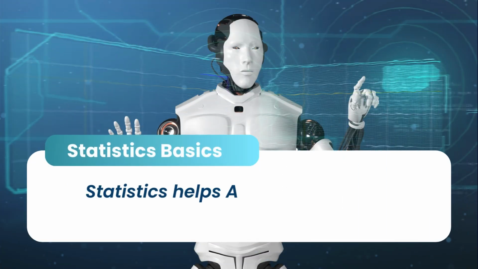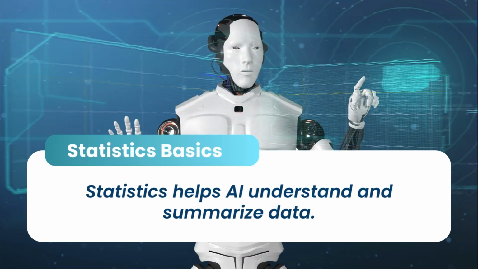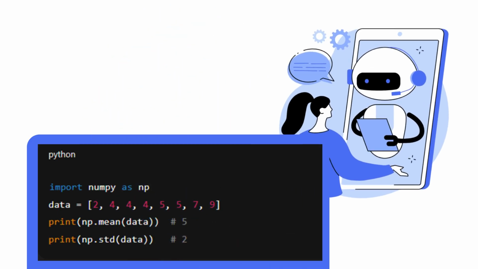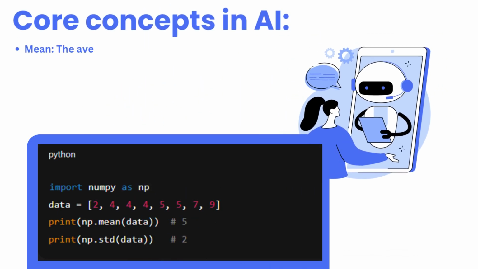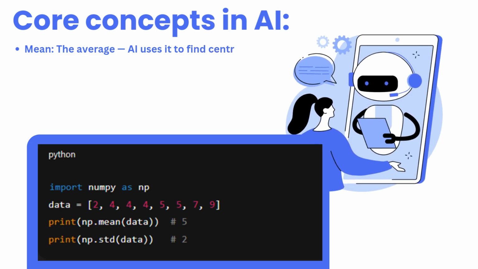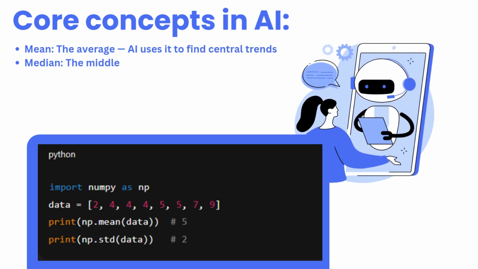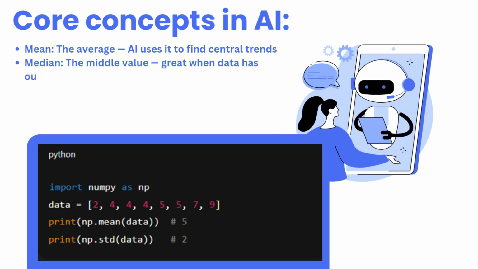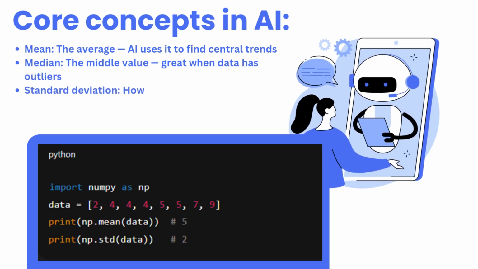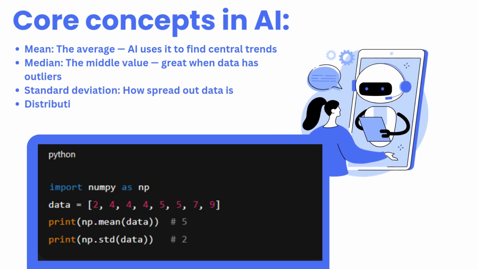Statistics basics. Statistics helps AI understand and summarize data. Core concepts in AI. Mean, the average, AI uses it to find central trends. Median, the middle value, great when data has outliers. Standard deviation, how spread out data is.